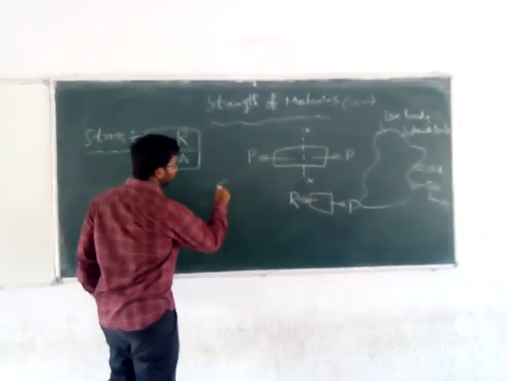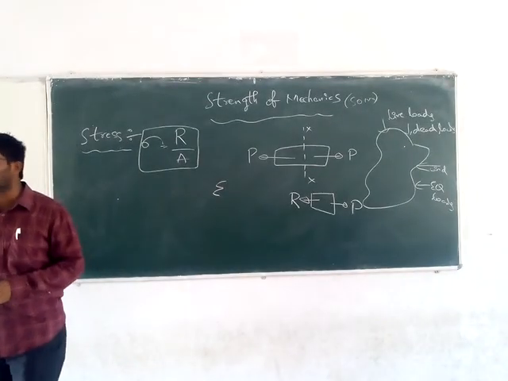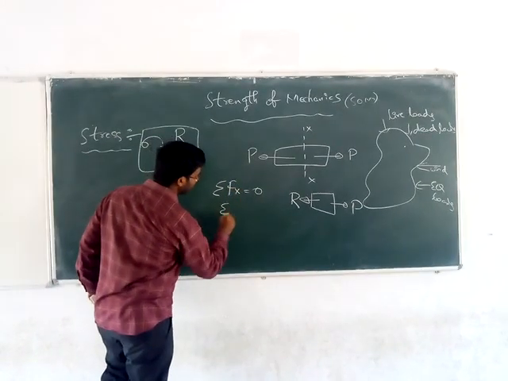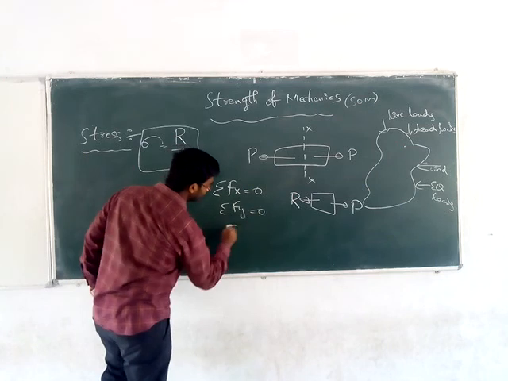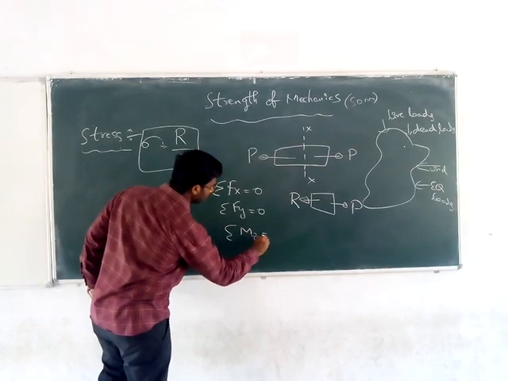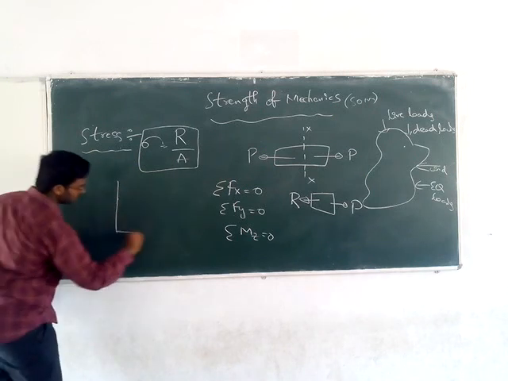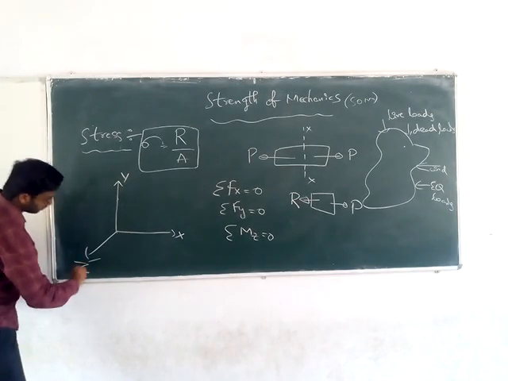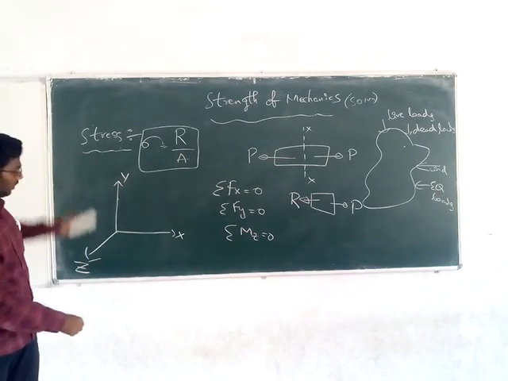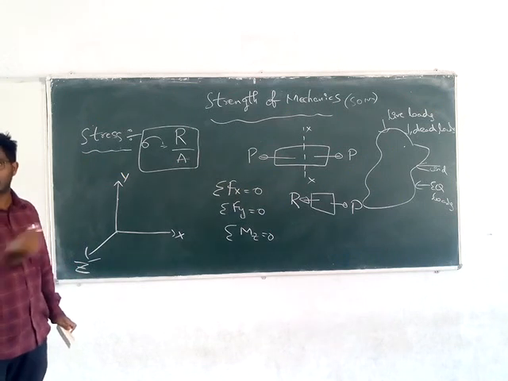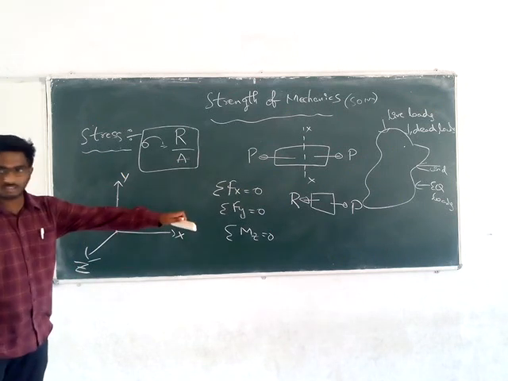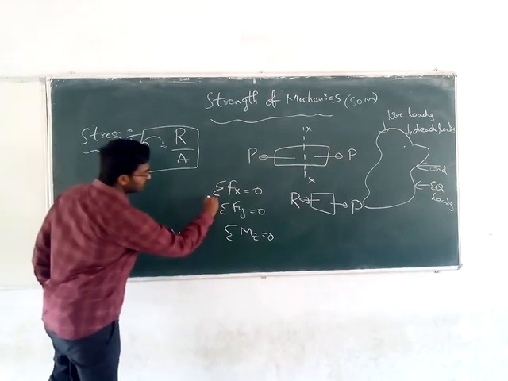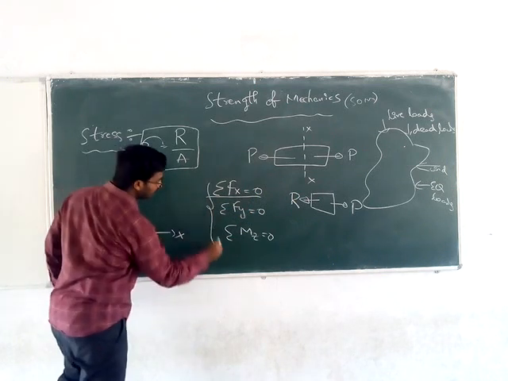Basically, there are three equilibrium equations we study in the overall strength of materials topic. They are sigma Fx equal to 0, sigma Fy equal to 0, sigma Mz equal to 0. These are the three axes. The board is the xy plane, and the z axis is facing you. That is three axes, three dimensions. All these summations are nothing but equilibrium equations.